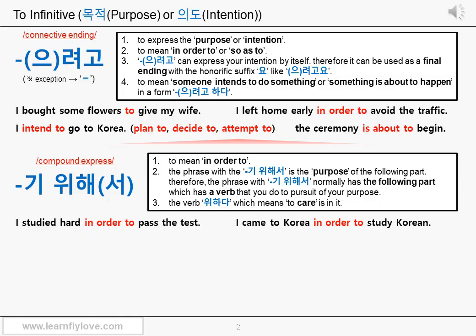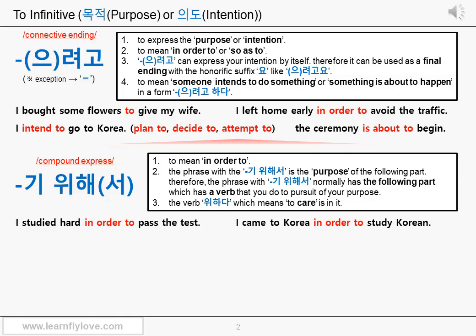This compound expression 기 위해서 is very similar to 을/를 위해서 that you learned a long time ago. I told you that 을/를 위해서 can mean the preposition "for" when it's used to mean for the benefit of someone or something, or in order to achieve a special purpose. And I also told you it actually has a much stronger meaning than the English preposition "for," right? This is the reason. 기 위해서 and 을/를 위해서 are actually almost the same because of the same 위해서 part.